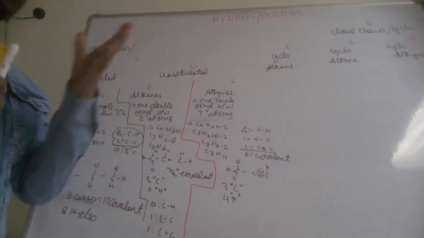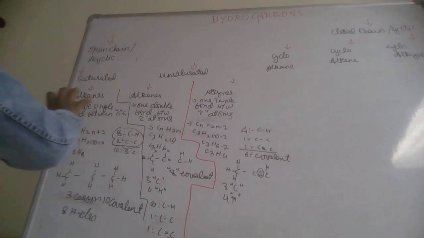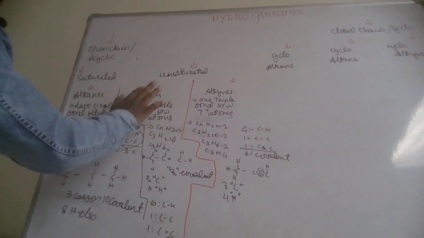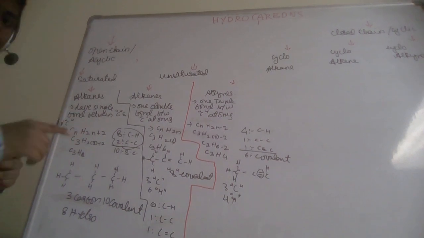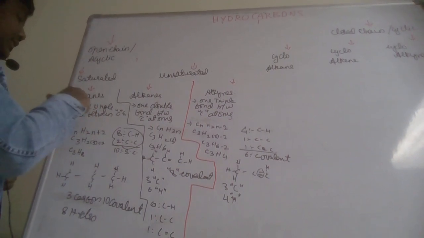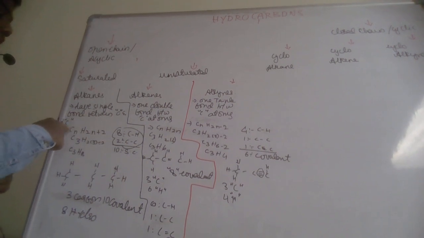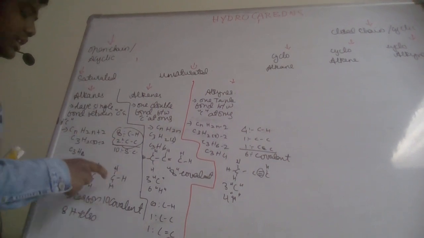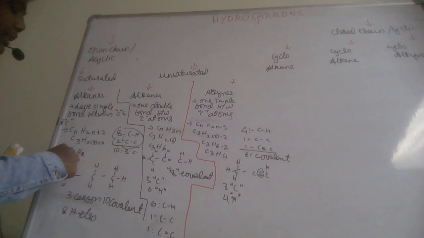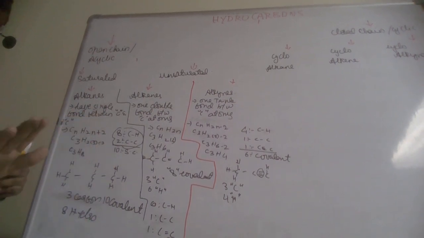The closed chain structures we will be studying after learning everything about alkanes, alkenes and alkynes. Once again, let's recapitulate. Alkanes are nothing but the compounds having a single bond between C and C. The general formula is CnH2n plus 2, and I took an example C3H8 and showed you how the structural formula will be for this particular compound, and then how to count the number of bonds.